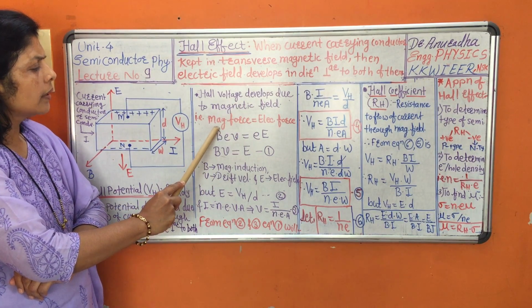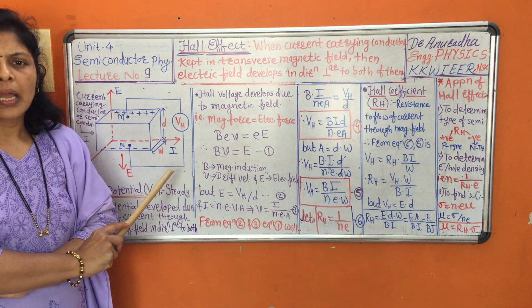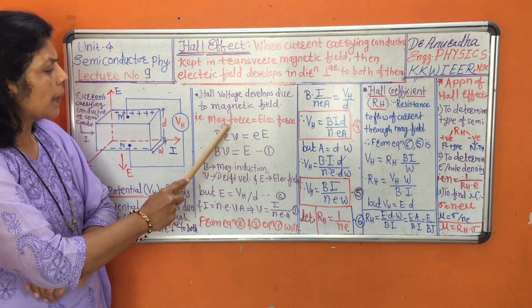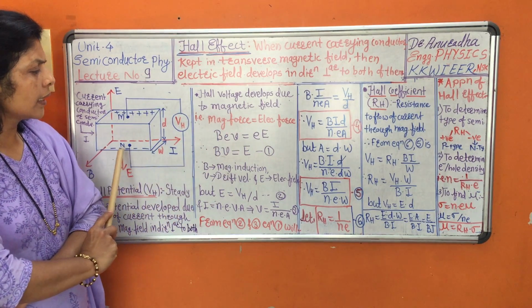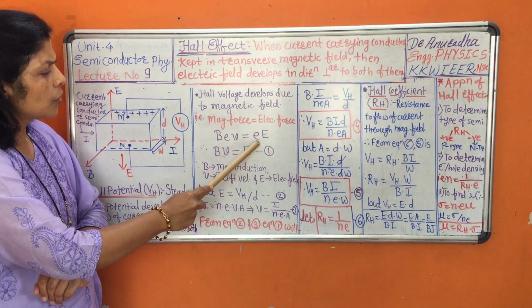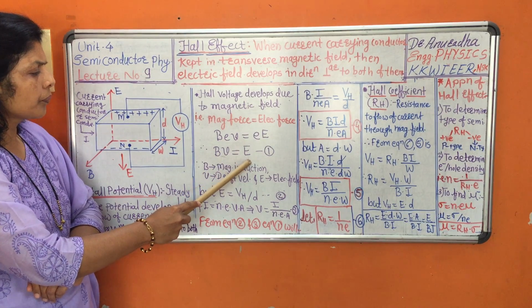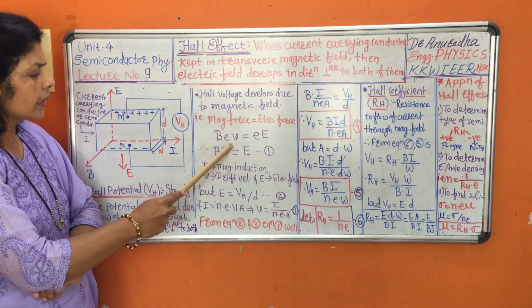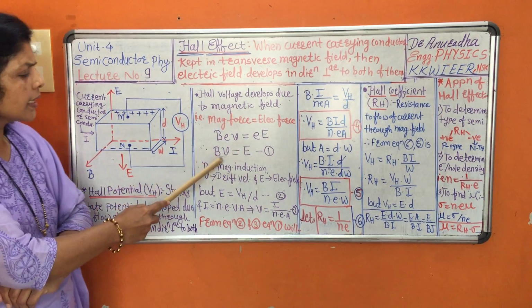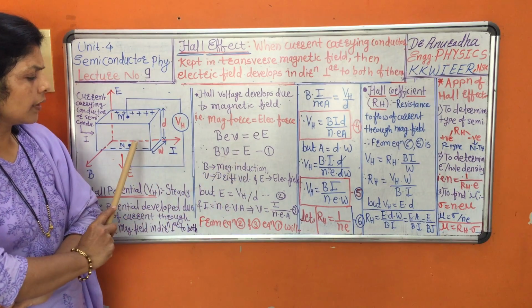So we can equate the magnetic force with the electric force, as the electric force is the result of the magnetic force. Here the magnetic force is BeV, the electric force is eE, and hence you can write BeV equals eE. The e gets cancelled on both sides and we get BV equals E, where B is magnetic induction, V is drift velocity and E is electric field.